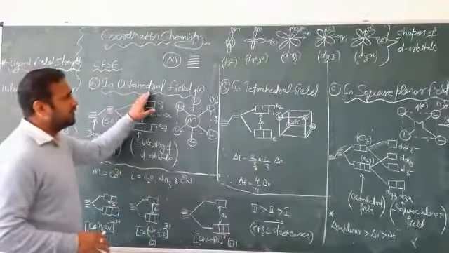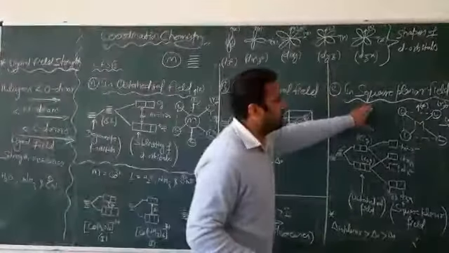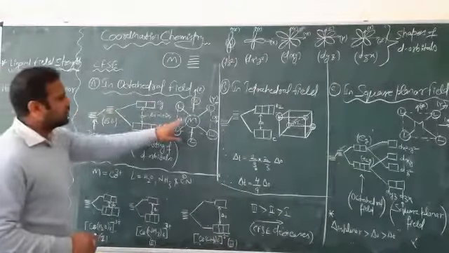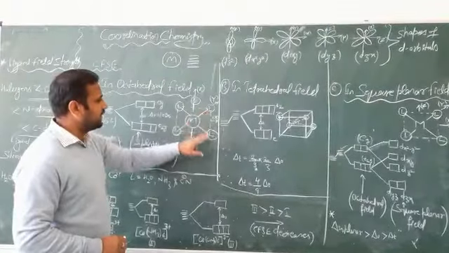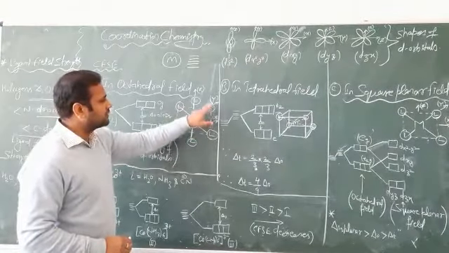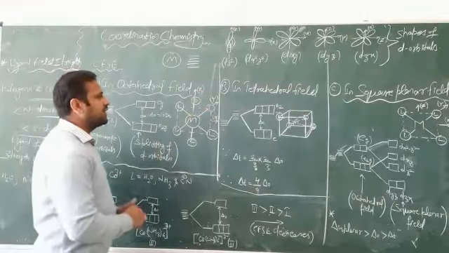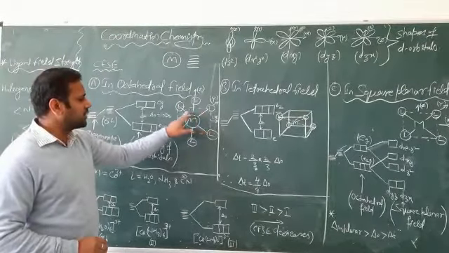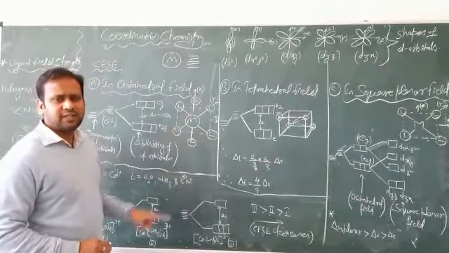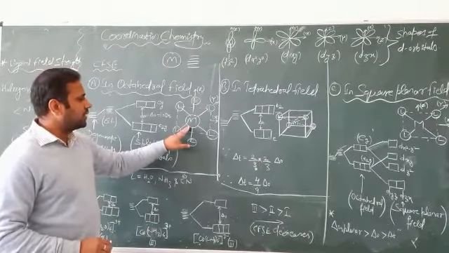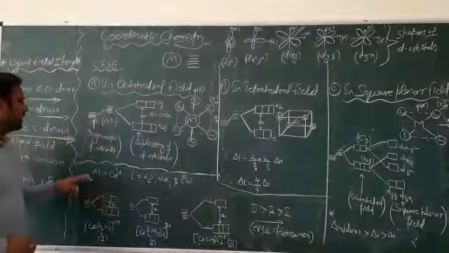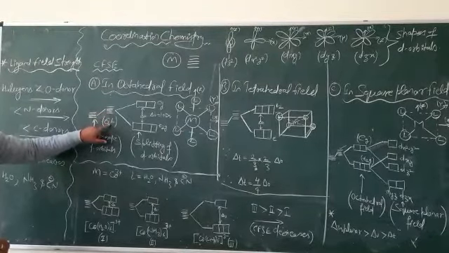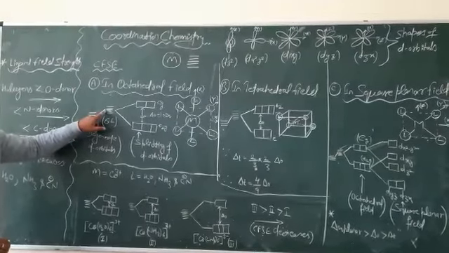Here we have octahedral field, tetrahedral field and square planar field of the ligands. In the first category, the octahedral field, the transition metal ion is surrounded by 6 ligands along the x, y and z axes. These ligands have filled electron orbitals which interact with the transition metal ion orbitals, and in this interaction, the energy of the transition metal ion orbitals is enhanced. Here are the degenerate orbitals in the absence of any ligand. But in the presence of 6 ligands, the energy of the d orbitals is enhanced.